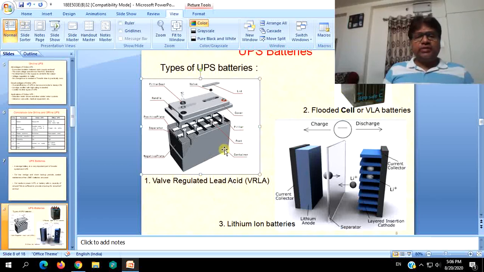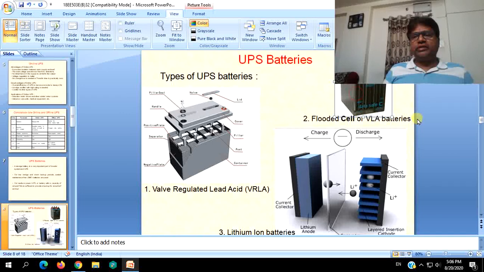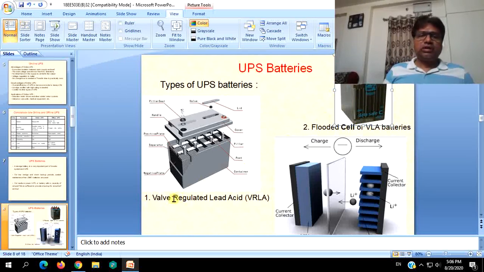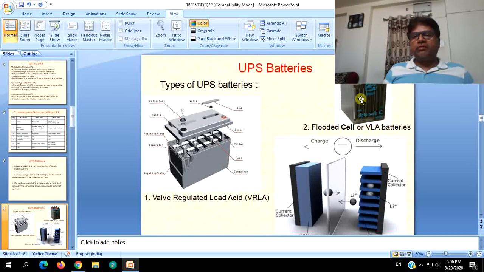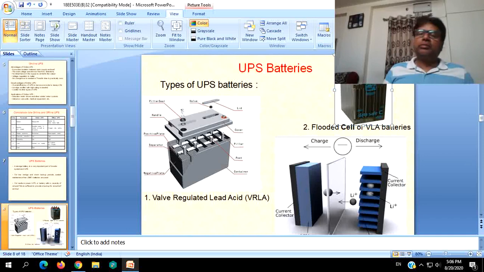The difference between VRLA and VLA lead batteries is that these lead batteries are not regulated. They have open type vents, which are visible when we look at batteries available in our offices and homes where inverters are used.